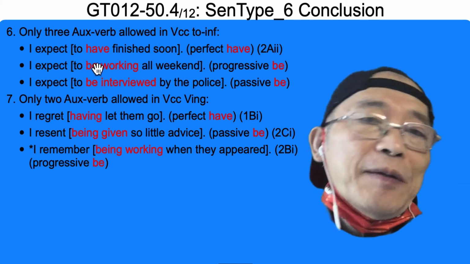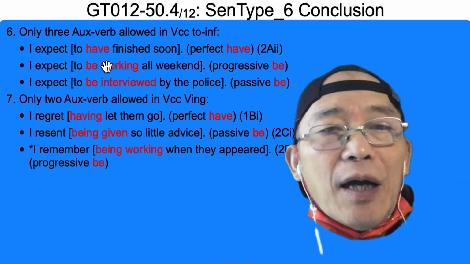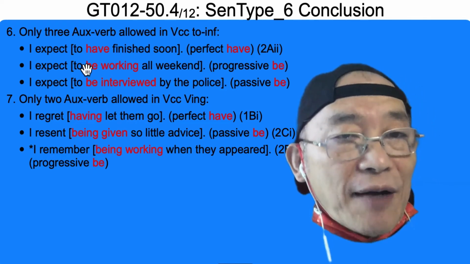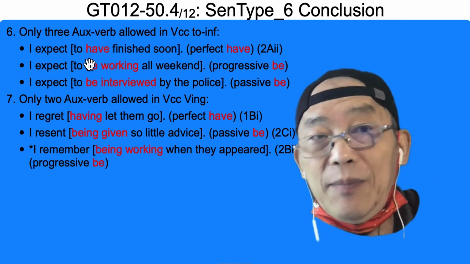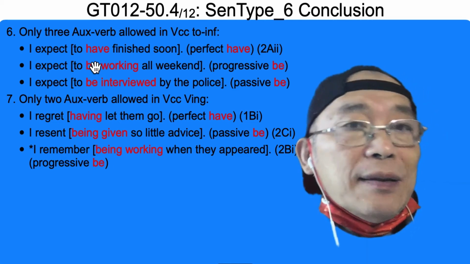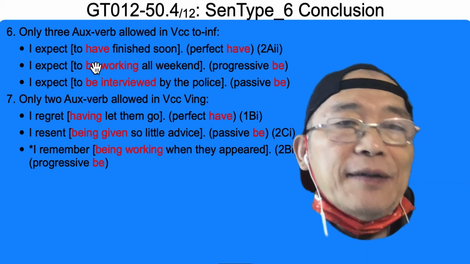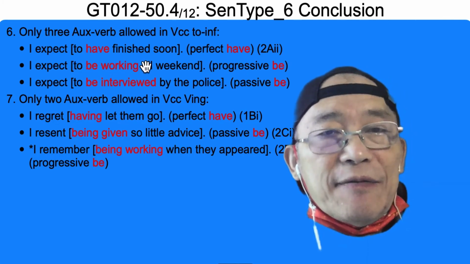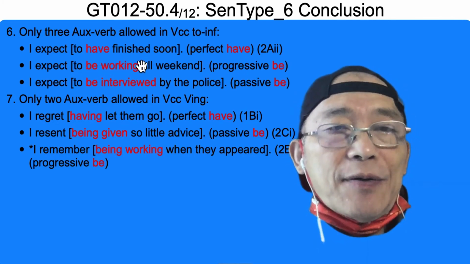To infinitive can accept only 3 kinds of auxiliary verb after the to. So: perfect have finished, PP form.